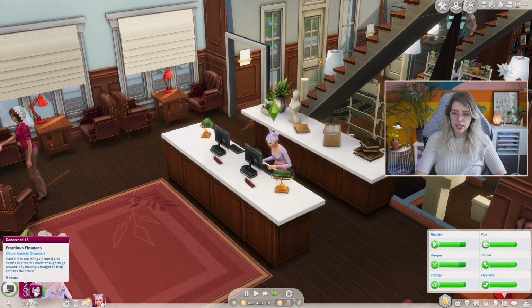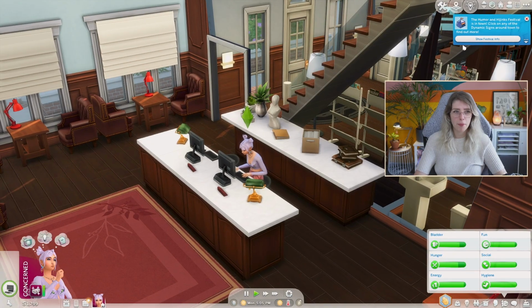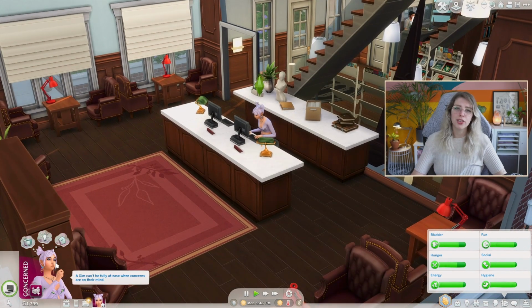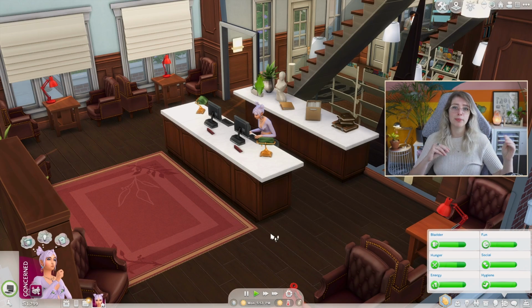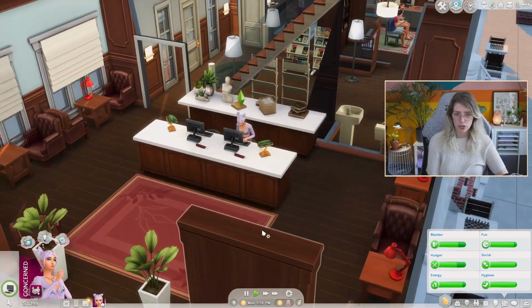I wonder if it will go down because we made a budget, or if there's going to be a moodlet from us making a budget. Also, if you have the custom mood pack installed, as you can see, concerned is not a default emotion in the game. But it is nice. I think the custom mood pack has a bunch of extra emotions that make it feel like your sim doesn't go from super happy to really sad, and there's more nuanced, more diverse emotions in the game in general, and that's something that I really, really like, to be honest.